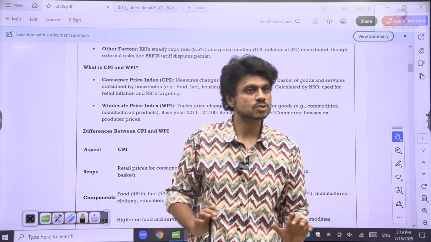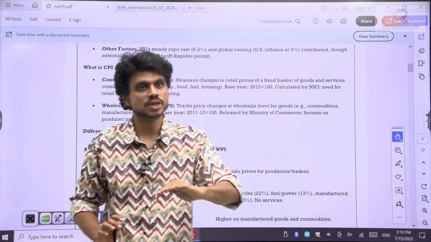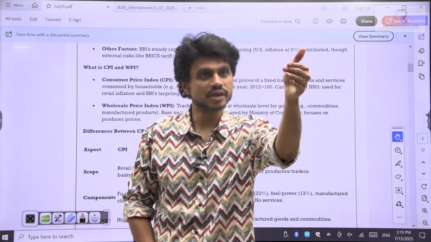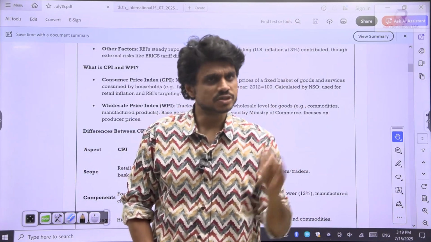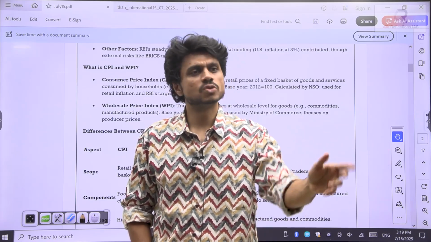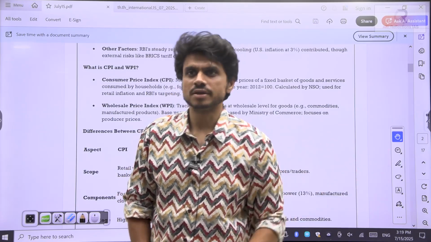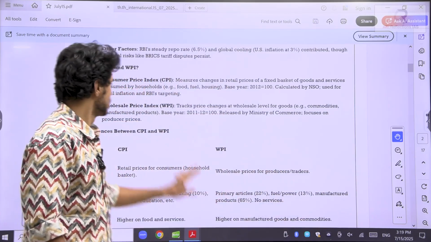Even for the GDP, we use a base year. A reference needs to be there to check whether there is an increase or decrease. Even for the GDP, they are thinking to change the base year from 2012 to 2021 or 2022 or something. They are planning it, so the discussions are going on.